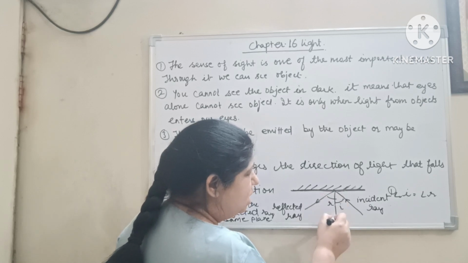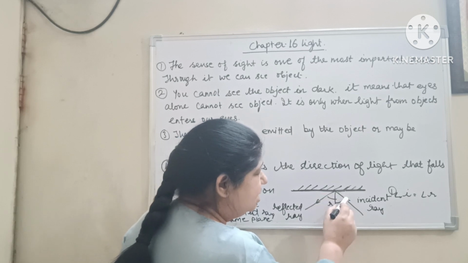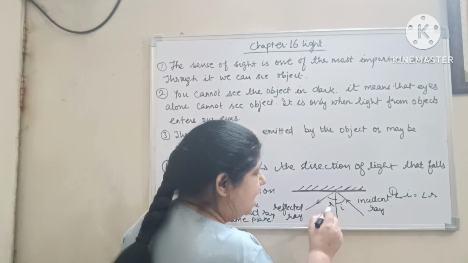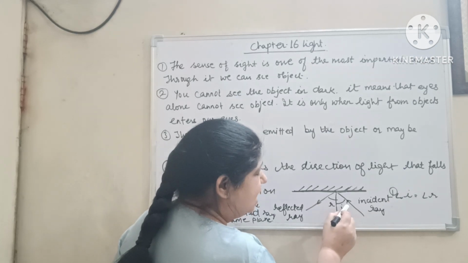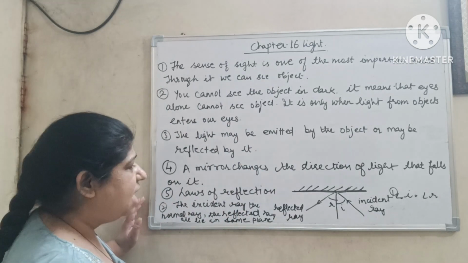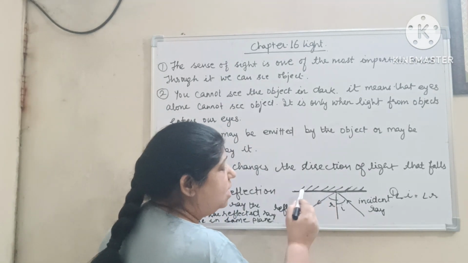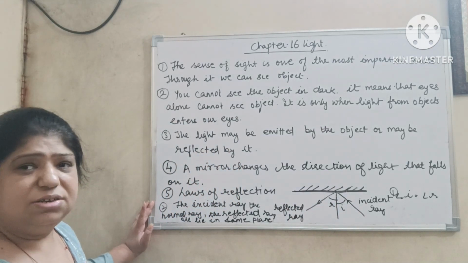This is the normal to the mirror, that is at 90-degree angle. The normal and the incident ray make an angle I, and normal and reflected ray make an angle R. The law of reflection says that the incidence angle I is equal to the reflected angle R. Now the incident ray and the normal and the reflected ray all lie on the same plane. This is another law of reflection.